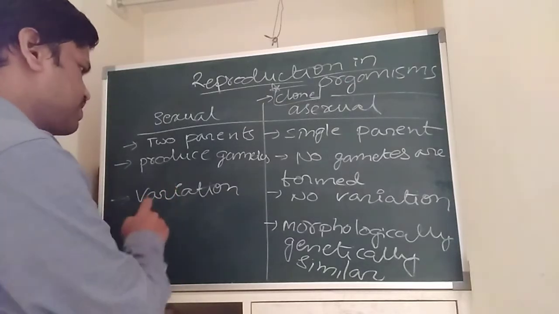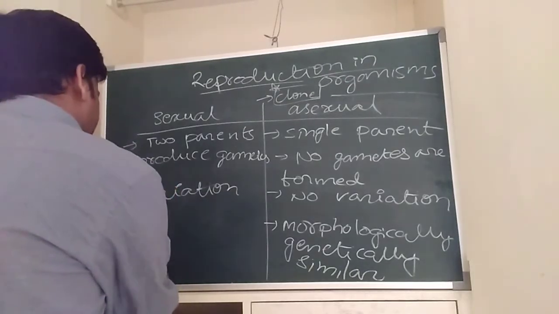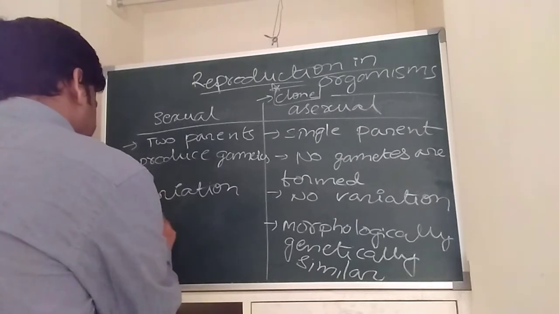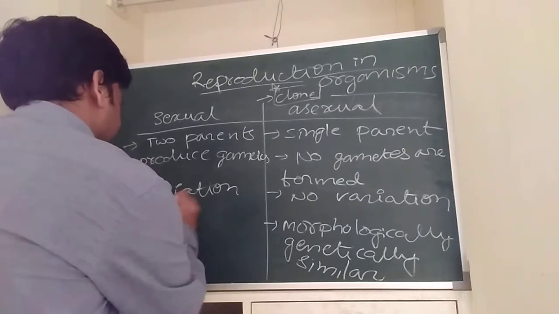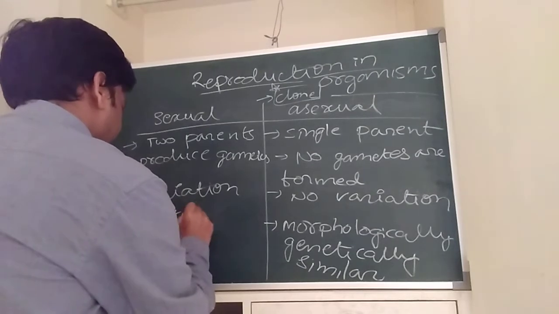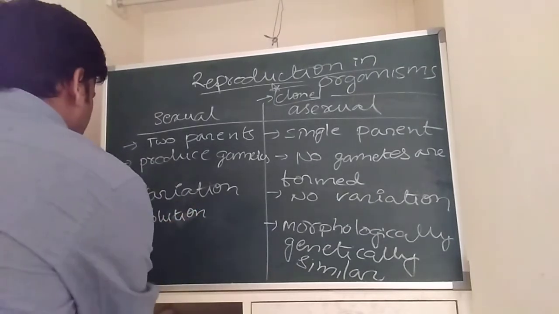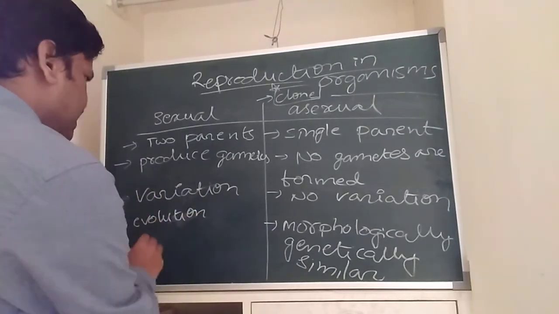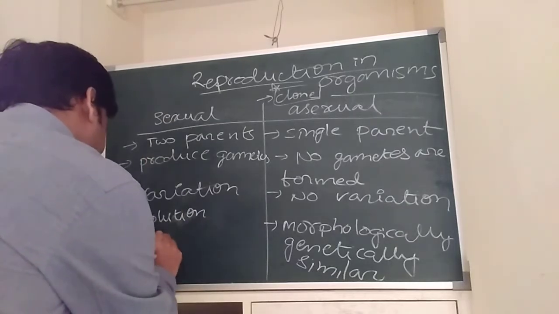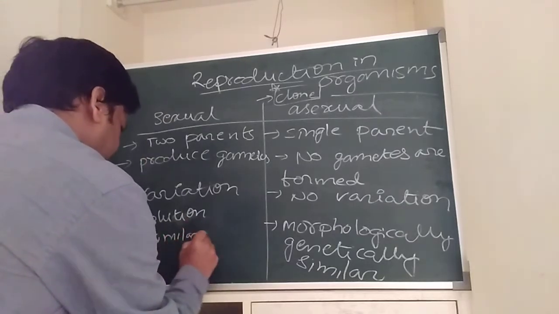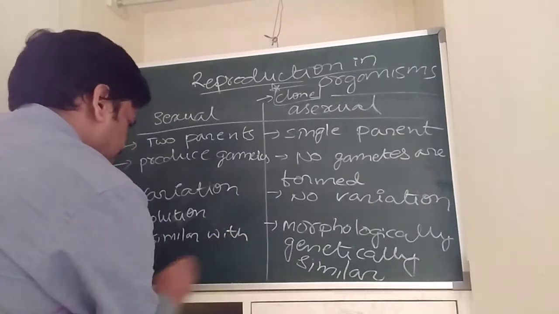Here the individuals are morphologically and genetically dissimilar with their parents.